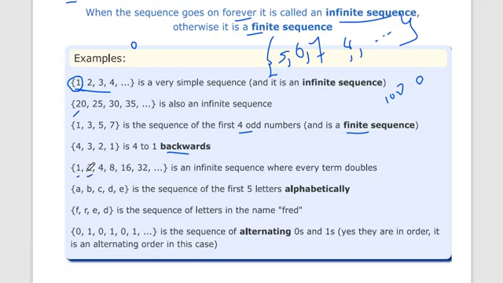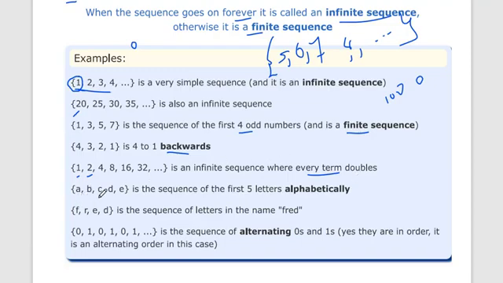You can see that every term is multiplied by 2, doubled. 2 doubled is 4, 4 doubled is 8, 8 doubled is 16, 16 doubled is 32, and 32 into 2 means 64 is the next term. So this is an infinite sequence where every term is doubled.